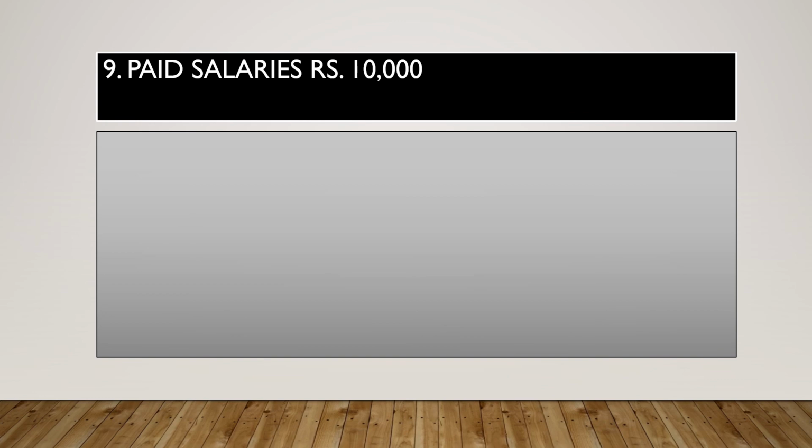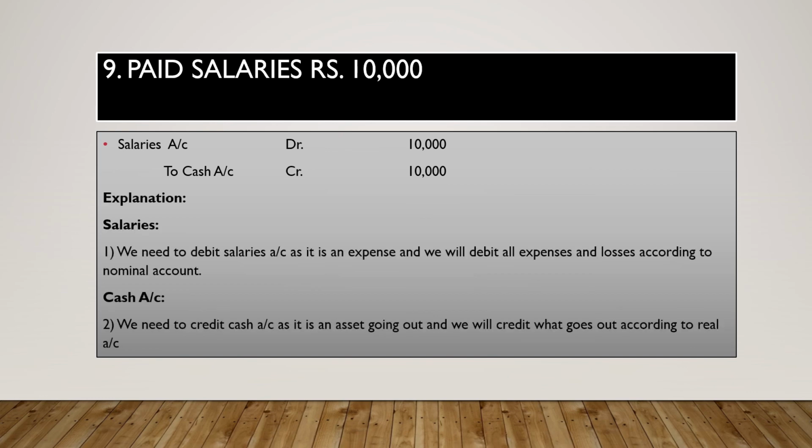And the ninth one, paid salaries rupees 10,000. Salaries is an expense, so we have debited it. In what form? In the form of cash. And cash is going out. So to cash account, credit rupees 10,000. This is the explanation. Salaries is a nominal account. We will debit all the expenses and losses, so we have debited salaries account. And next, cash. We need to credit cash account as it is an asset going out, and we will credit what goes out according to the real account rule.